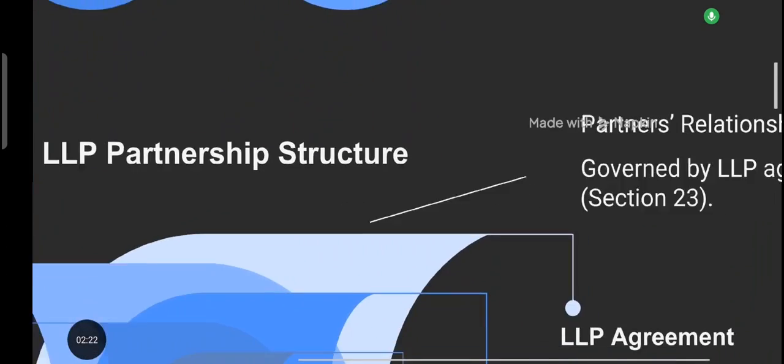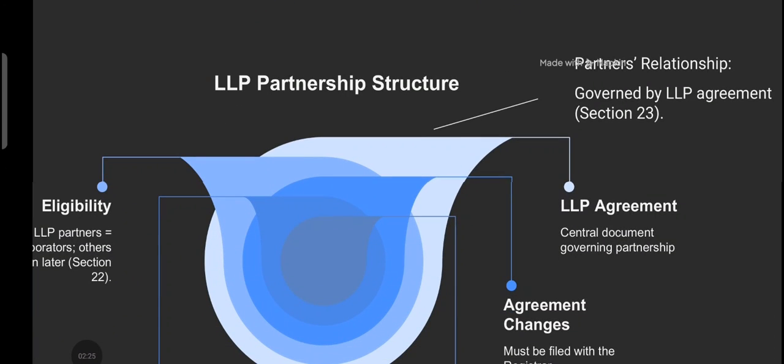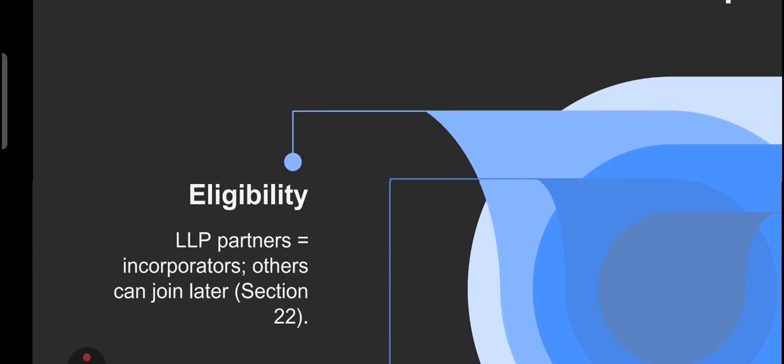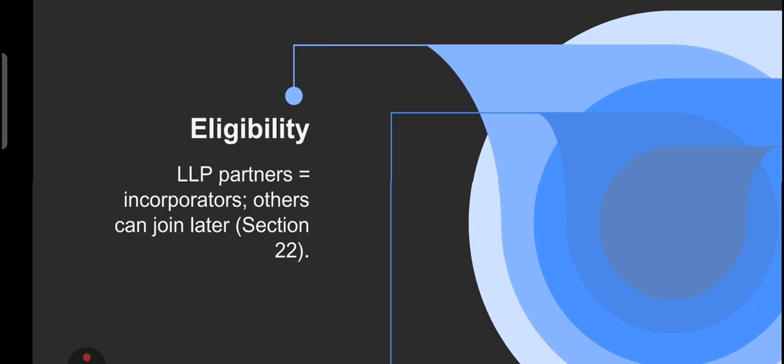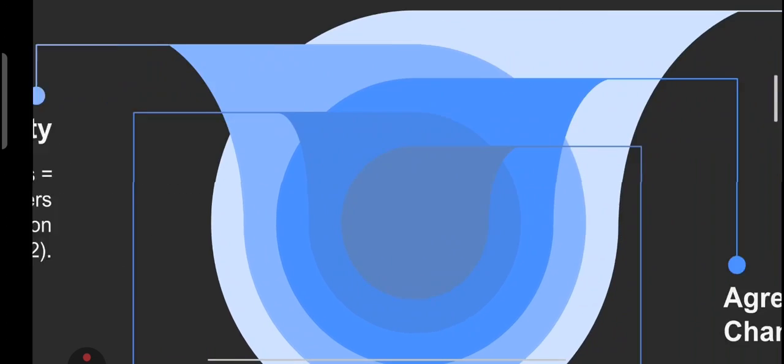Now have a look at the next slide, LLP partnership structure. Friends, let's look at how an LLP partnership is structured and how partners work together. The first one is eligibility. Only those involved in setting up the LLP, called incorporators, can be partners in the beginning. Others can join later as per section 22. Section number 22, please remember it.